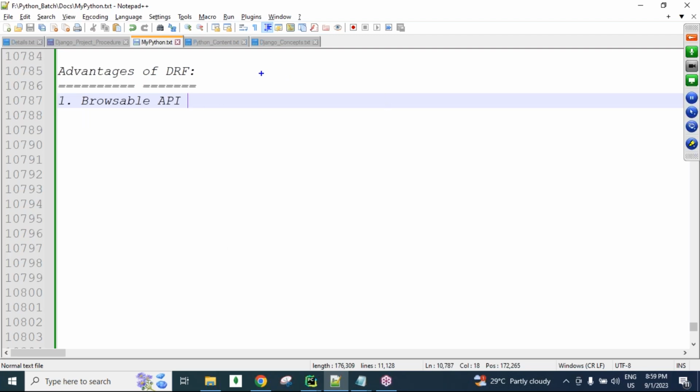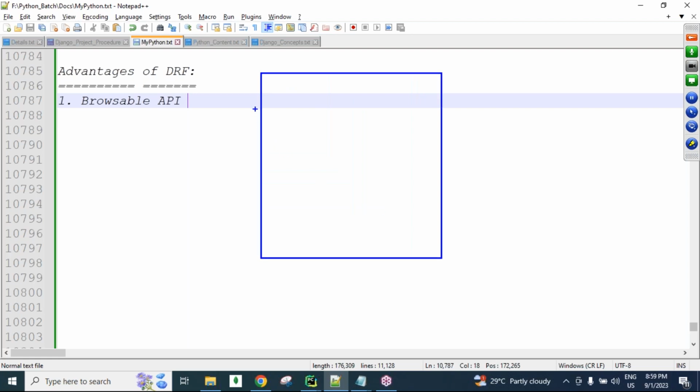It means, see here, this is a browser. From the browser we are sending requests, create-related requests, guys. We send a create-related URL from the browser.